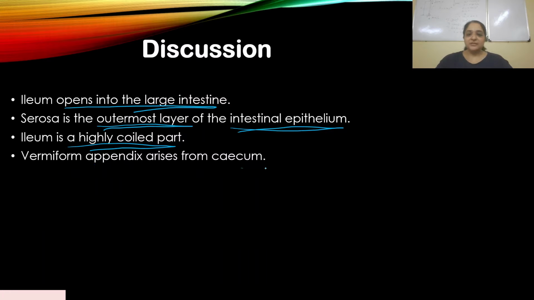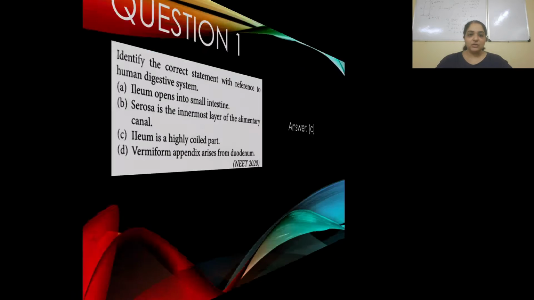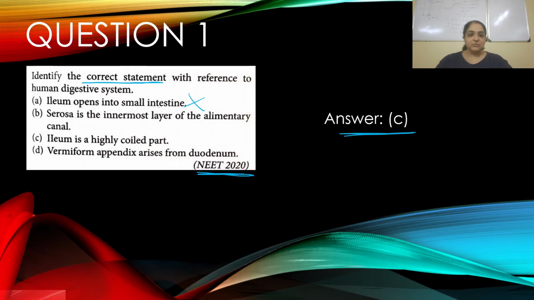Vermiform appendix arises from the cecum. So if we go back to our question, vermiform appendix arises from the duodenum, which is again incorrect. It arises from the cecum. Cecum is the first part of the large intestine. And serosa is the innermost layer of the alimentary canal? Nope, that is also incorrect. Serosa is the outermost layer. The innermost layer is what? Mucosa. So therefore C is the right answer.